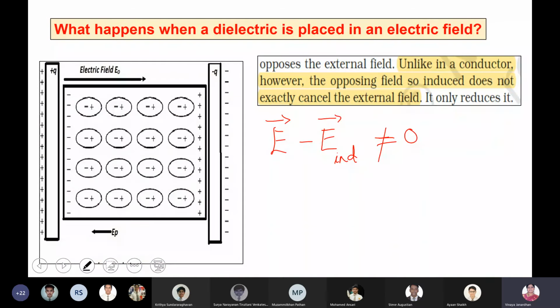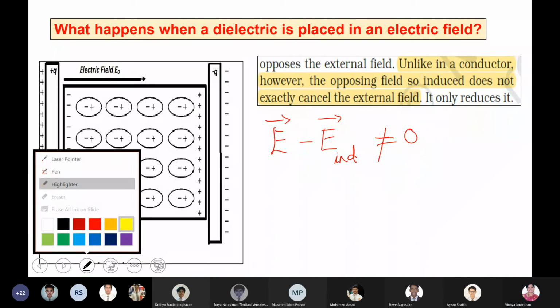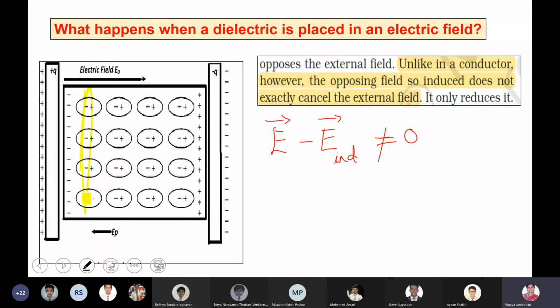Now, what happens in a dielectric? When a dielectric is placed, you can see, boys, all the negative charges will accumulate near the positive terminal of your charge plate, the external field, and all the positive charges near the negative. So you have an electric field inside. There will be an electric field created. So that electric field will be the induced electric field.